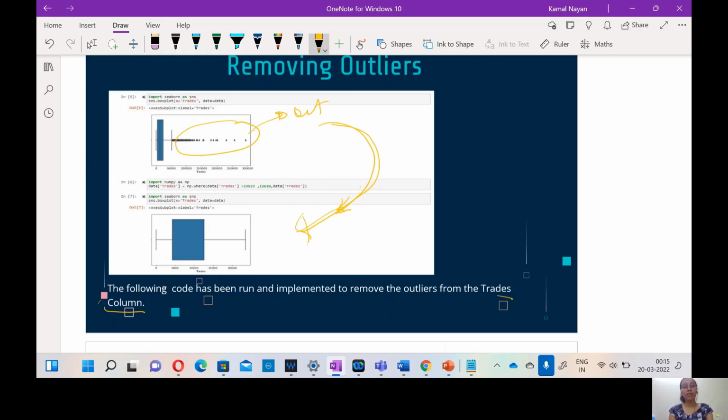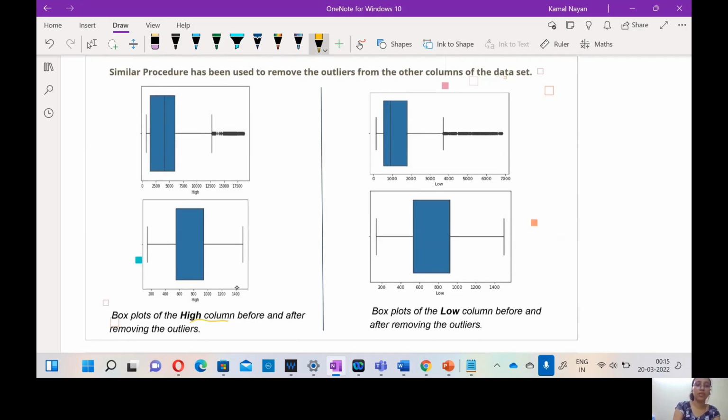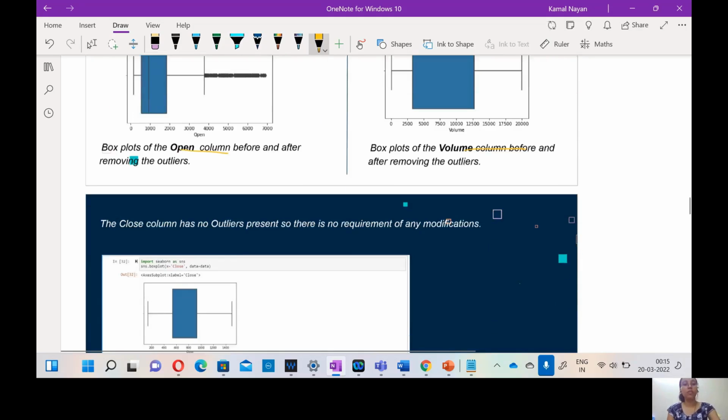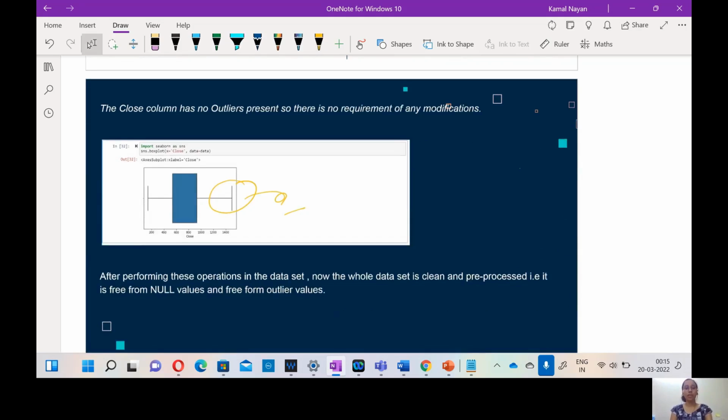The following code has been run to remove the outliers from the trade column. Now we are going to apply a similar procedure for the high column as shown here, and for the low column as shown here, and it is also applied to the open column and volume column. For the close column, there is no outlier present as we can see from this snippet, so there is no requirement for any modification.